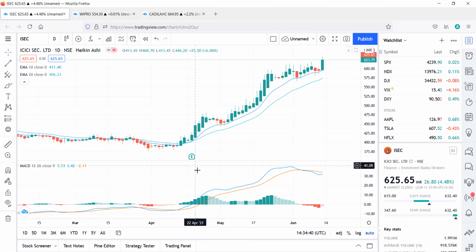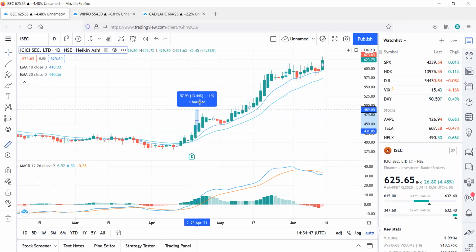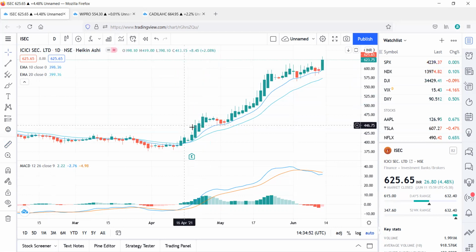Now see here, from here, if you had taken a trade till here, somewhere around 39%. Whenever either one of these breaks the rule, suppose now, see here, MACD crossed over the red line. So here we can take an exit. However, the EMA is still showing a buy sign, but we will not be holding the stock. We'll be exiting the trade.